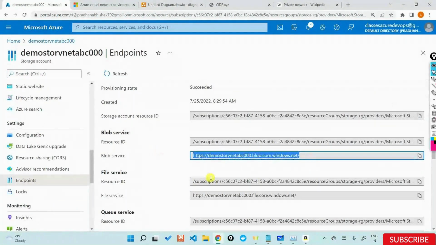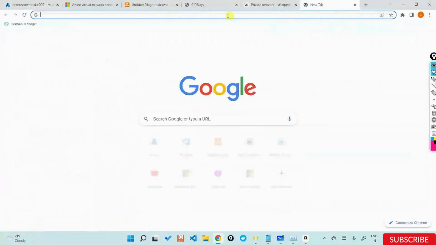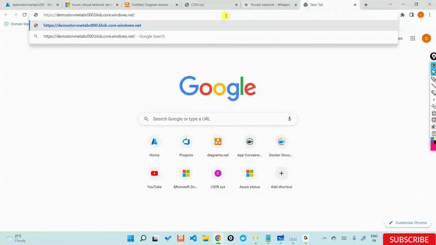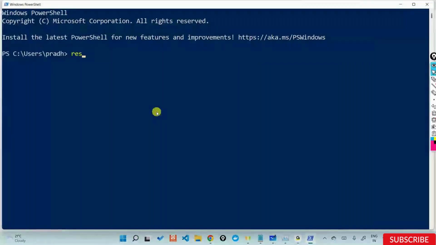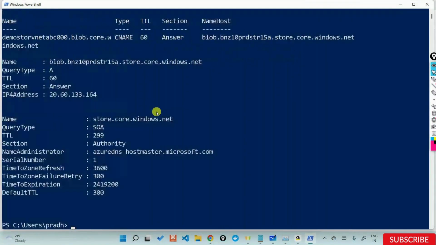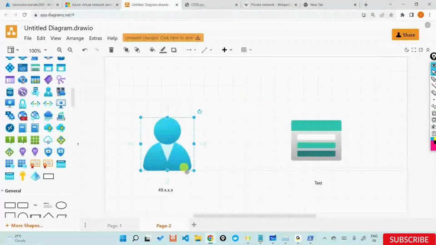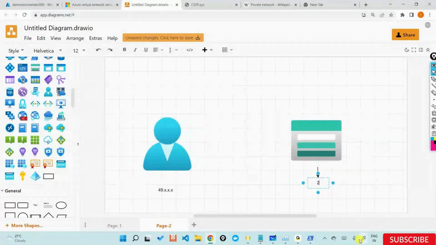If I take this and use PowerShell with a simple command, Resolve-DnsName, and give that name, you can see the storage account also has its own IP address, sitting at 20.x.x.x.